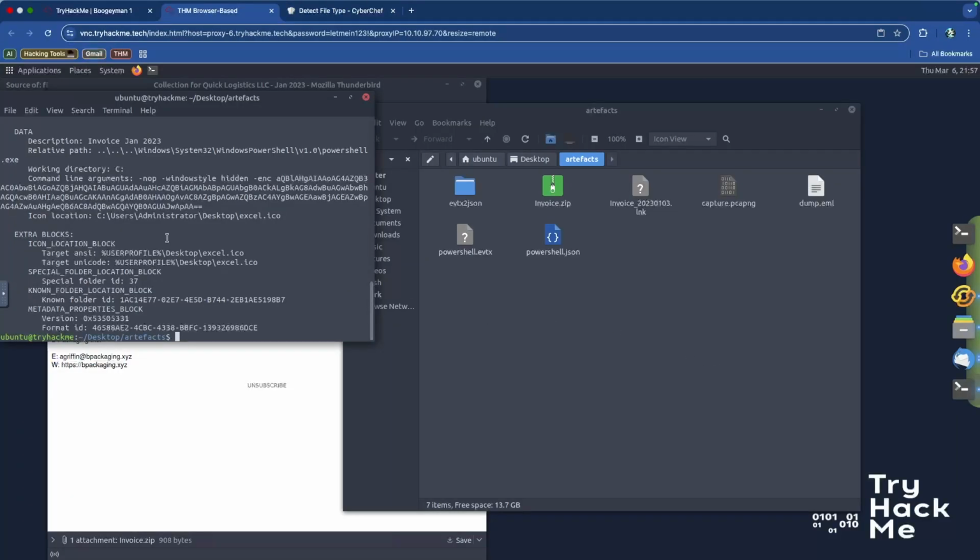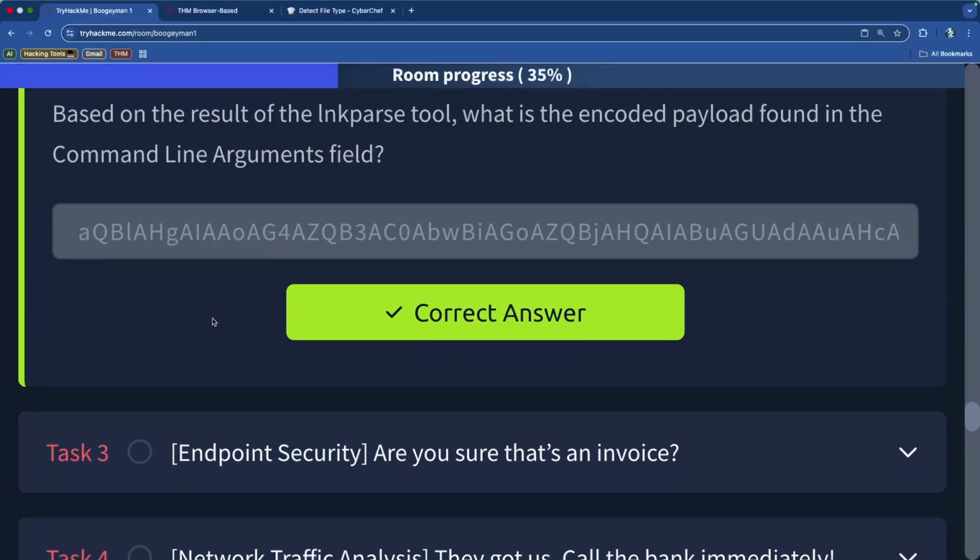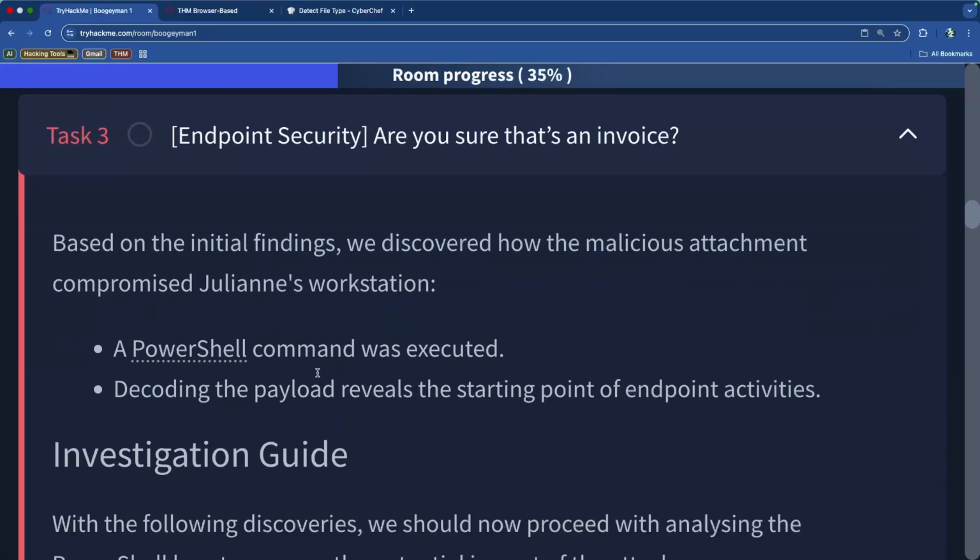And it doesn't really seem, I don't know, at first glance, maybe it is useful information or something, but for now, it does not seem like it would be any useful information. So moving on to, are you sure that's an invoice?